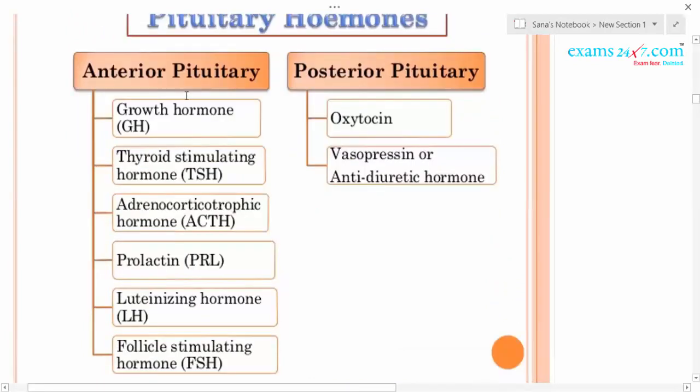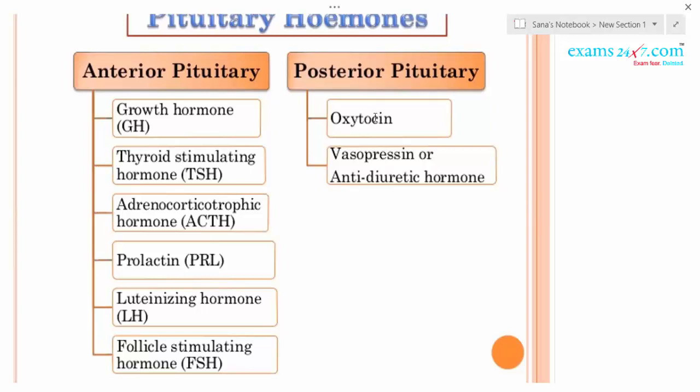These are the six hormones secreted from the pars distalis of the anterior pituitary. Another region of the anterior pituitary, the pars intermedia, secretes MSH, melanocyte stimulating hormone.